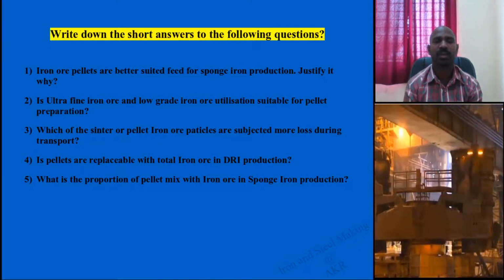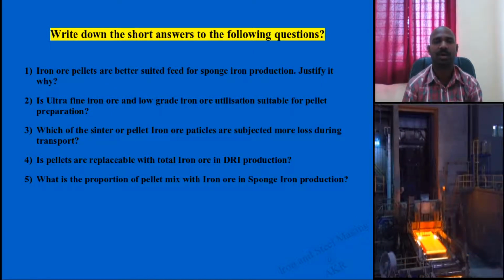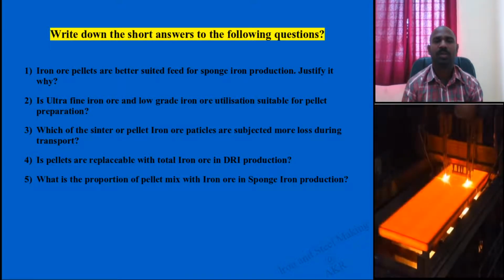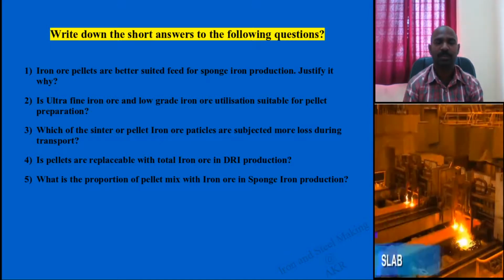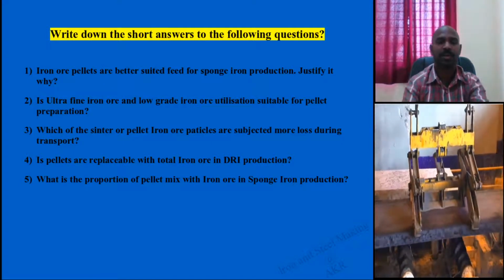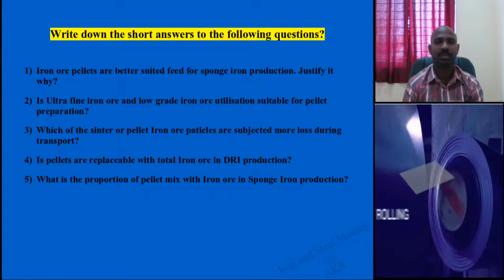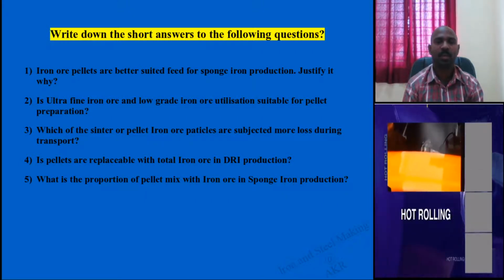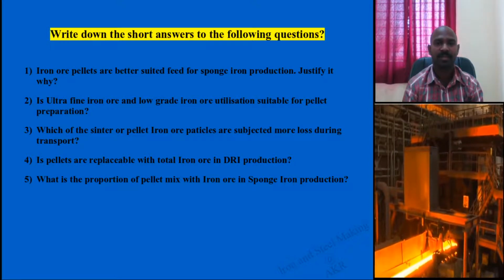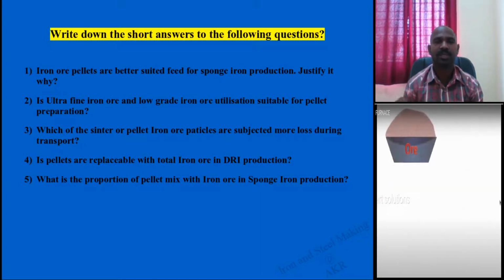And give the reason. Are pellets replaceable with the total iron ore in DRI production? No, you cannot do it. For quality and efficiency you need 40 percent, and it should not exceed 40 percent. The iron scrap gives another important contribution with respect to alloying addition, strength, and yield.